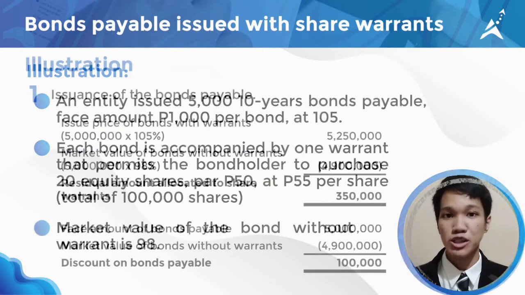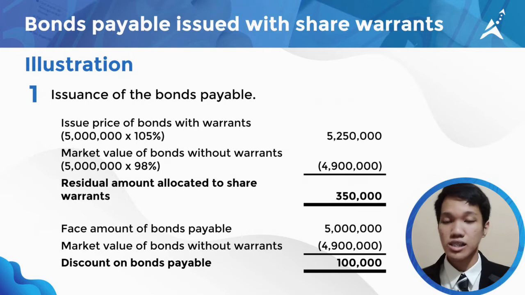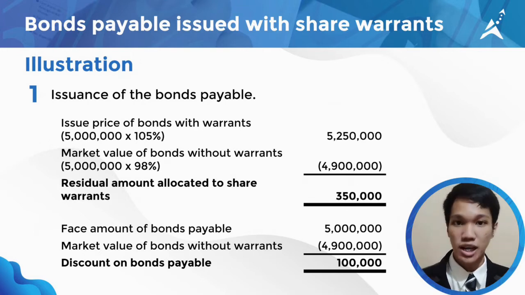Now, let's compute the allocation of the issuance of bonds payable. In this illustration, as we've discussed earlier, we have to deduct the market value of the bonds from the consideration received and then allocate the residual amount to the share warrants.